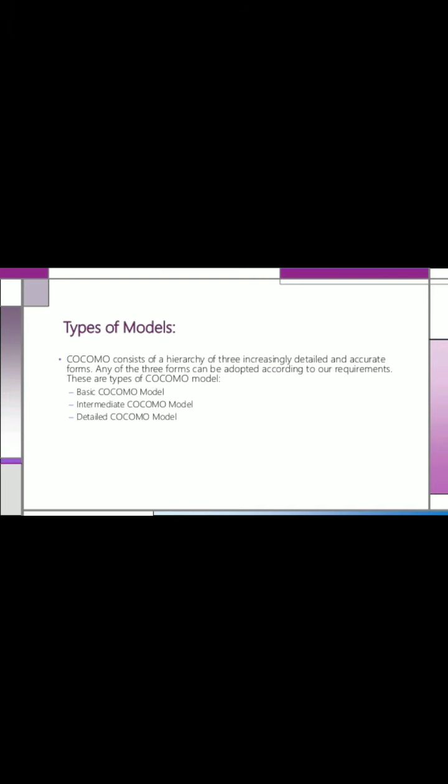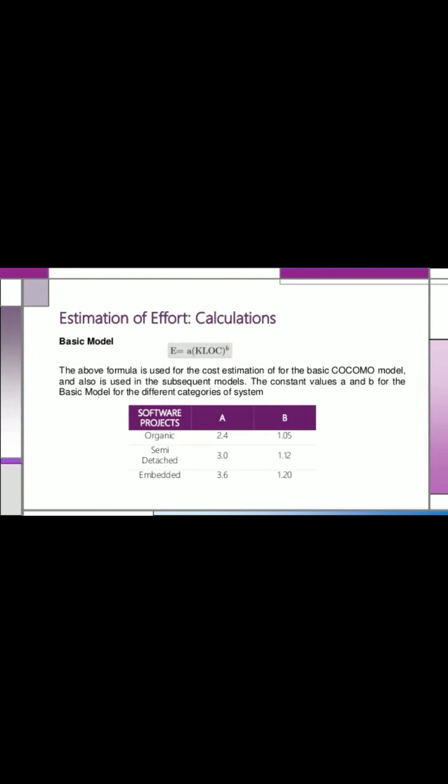Now, types of models. The COCOMO model is divided into three types. First is the basic model, second is the intermediate model, and third is the detailed model. For the basic model, we derive a formula, that is E = a × (KLOC)^b.